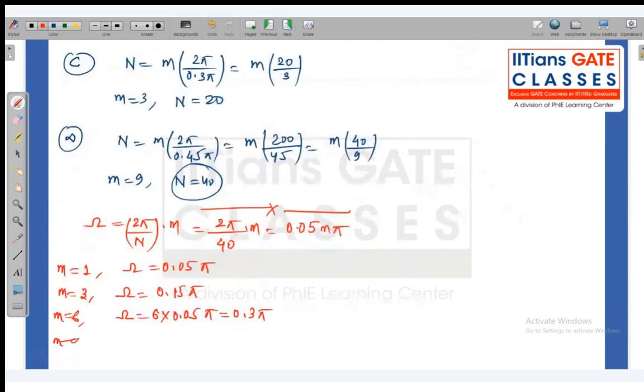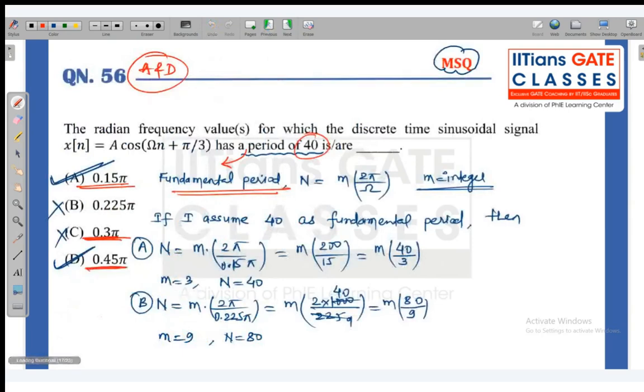Okay, now if I put m equal to 9, then here it is 9 into 0.05 into pi. You can keep putting the values for m as 1, 2, 3, 4, 5, 6, 7. I am just taking the direct value because I know what is going to come. So 0.45 pi. So 0.45 is there.